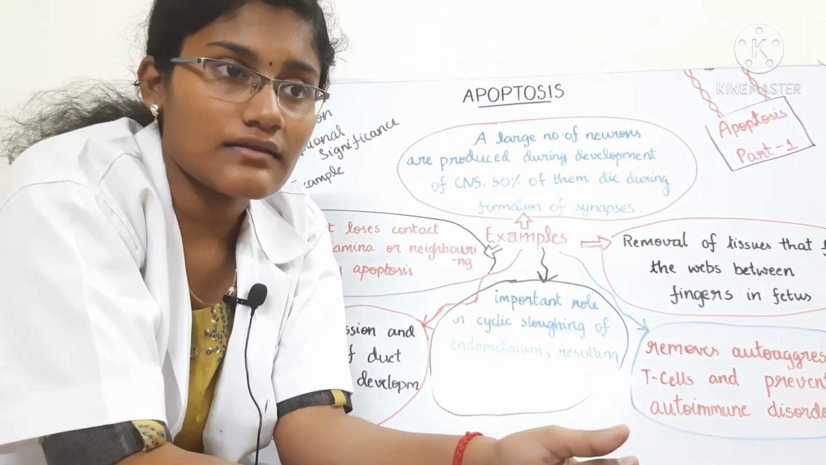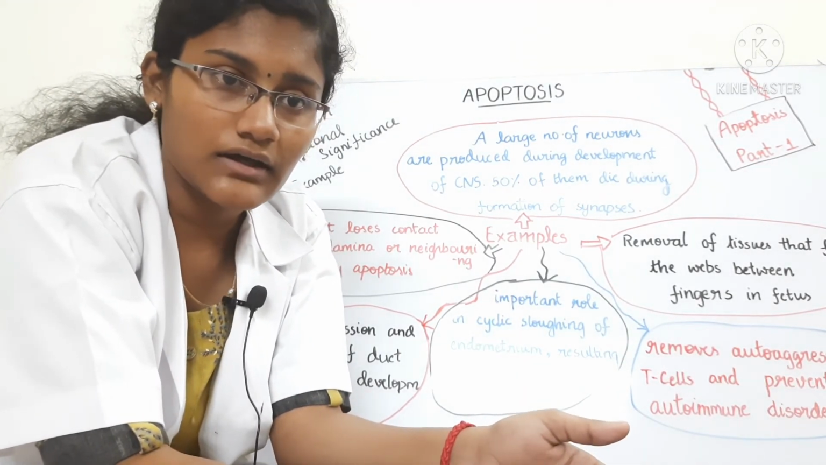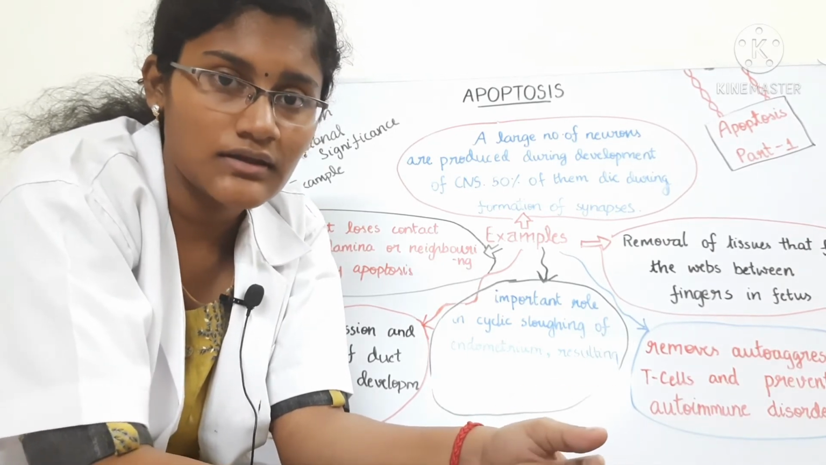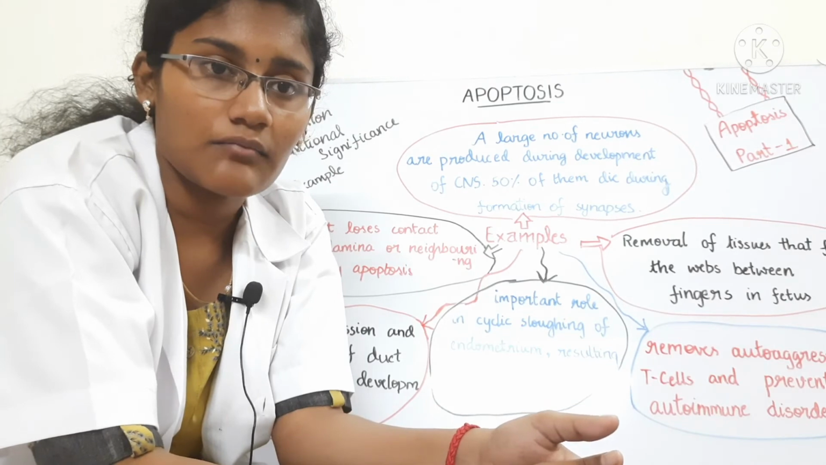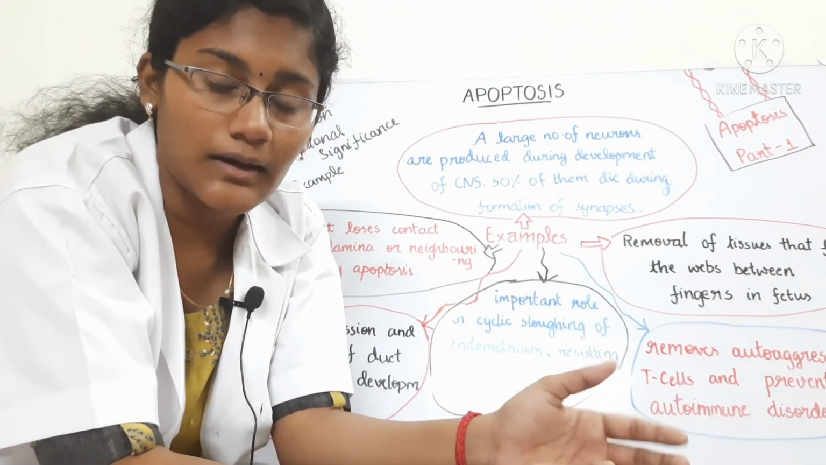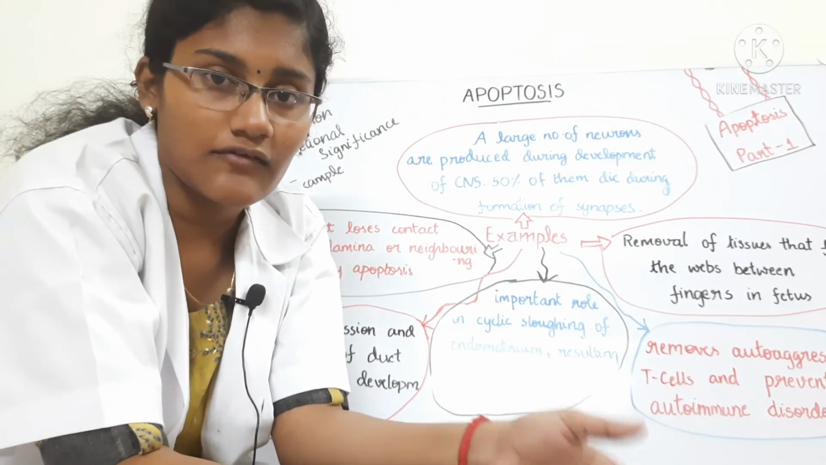So that is all about part 1 of apoptosis. In part 2, I will be talking about the intrinsic pathway and the extrinsic pathway of apoptosis, and also I will be talking about abnormal apoptosis. What happens if the apoptosis is abnormal? It can even lead to cancer. So we'll be talking about that in my next video.